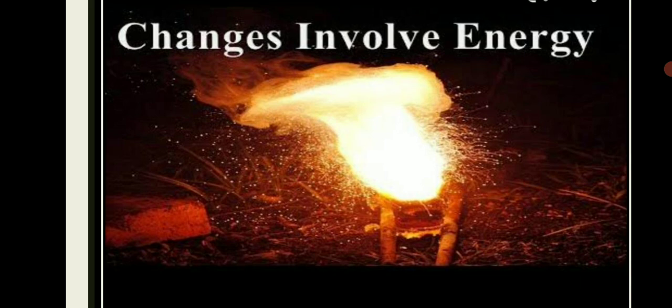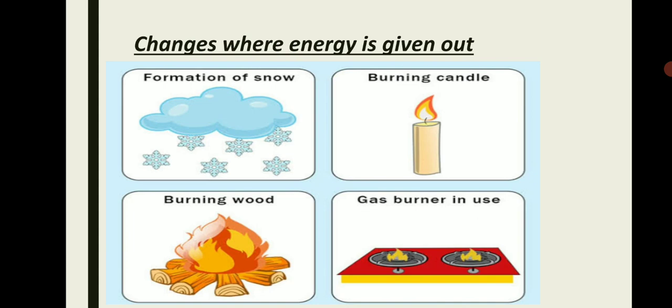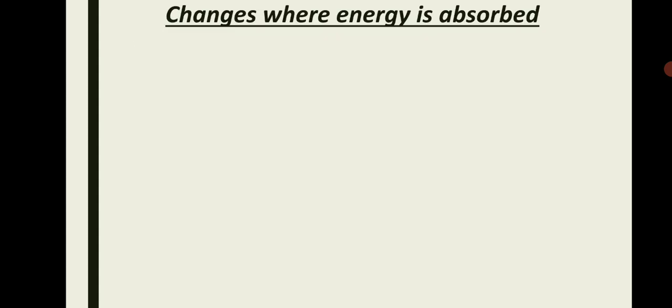There are a few examples which tell us about changes in which energy is released and energy is absorbed. The changes where energy is given out or released are the formation of snow, burning of a candle, burning wood, and the burning of LPG.